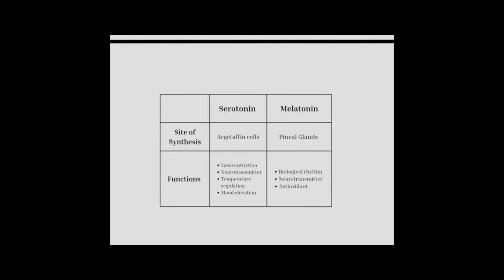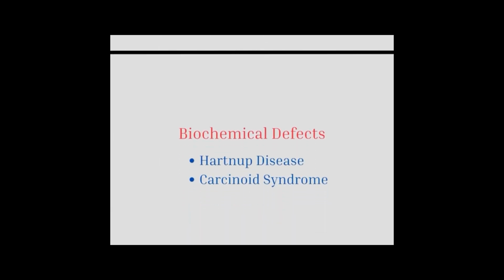Now let's move on to the important neurotransmitters, that is serotonin and melatonin. Now let's have a look at the site of synthesis and its function. Site of synthesis of serotonin is argentaffin cells and its function: vasoconstriction, neurotransmitter, temperature regulation and mood elevation. Site of synthesis of melatonin is pineal gland. It functions as biological rhythm, neurotransmitter and antioxidant. Biological defects: Hartnup disease and carcinoid syndrome.